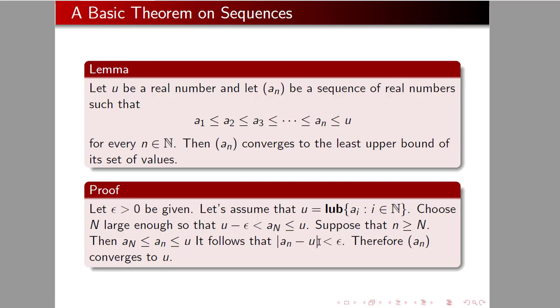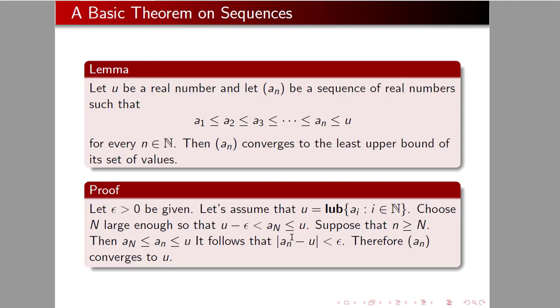And if I can't make my a_n bigger than U minus epsilon, then U minus epsilon is an upper bound of my a_n, and so it's smaller than my U. So if U is my least upper bound, I can get as close underneath it as I want to.